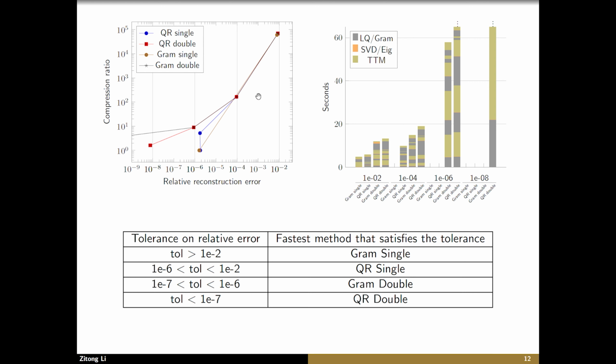Looking at the time again, for reconstruction error between 1e-2 and 1e-6, QR single is the best option, and when we compare the time it takes between QR single and gram double in this range, we see a speedup of around 50%. The conclusion for this experiment is shown in this table, and basically you should only use gram double, the algorithm originally implemented in Tucker MPI, in this very narrow window.